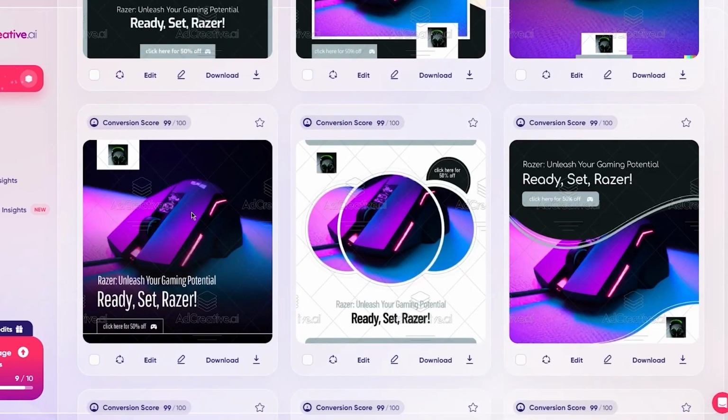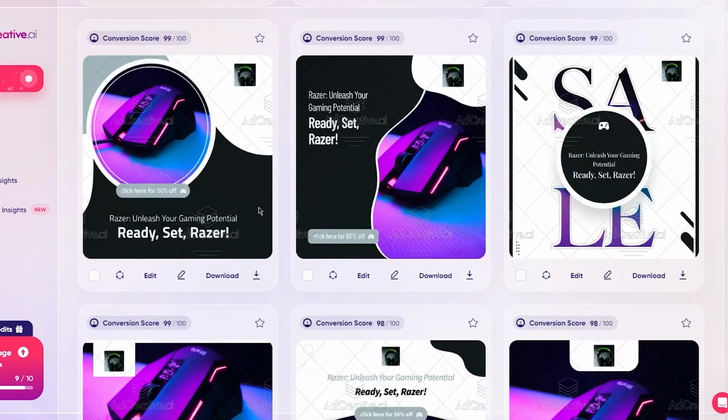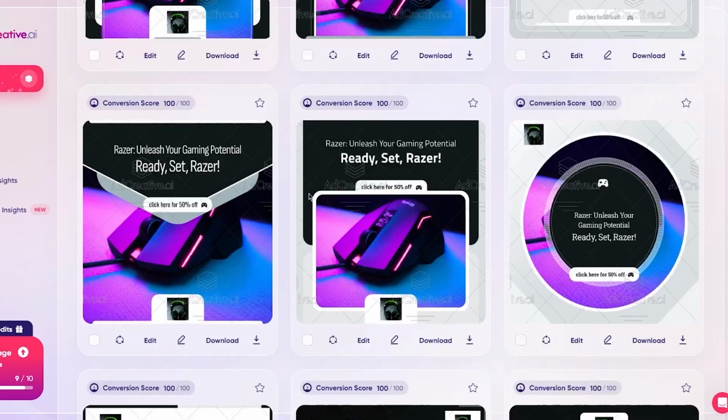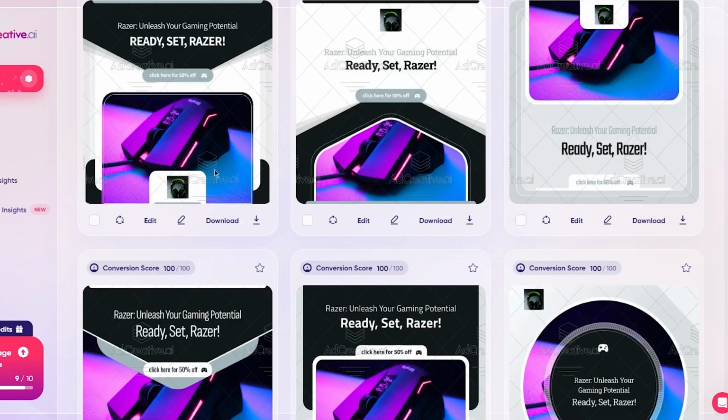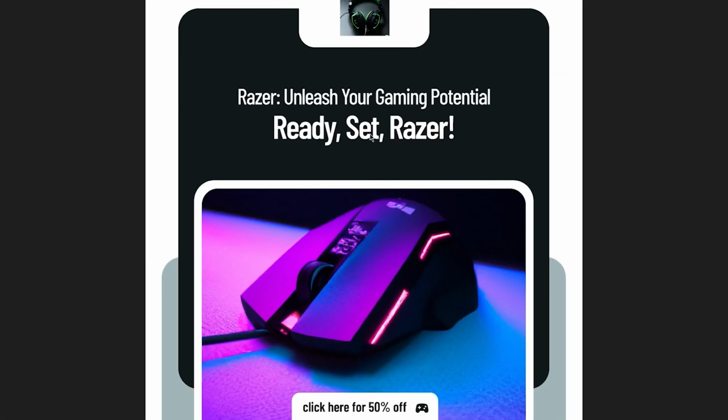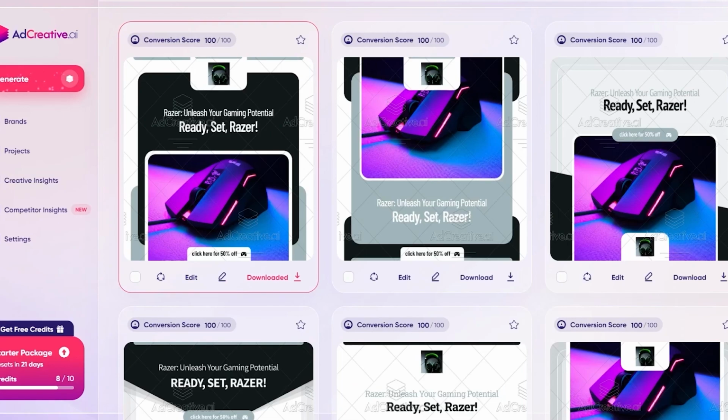So let me see which one looks acceptable. Yeah, this one looks pretty good, but that's hiding the product. Yeah, I'm just going to go with this one with the most conversion rate. And once you like an image, just click on download, and obviously it's going to download it as a PNG file in the top right. So as we open it up, look at that, it looks just like that. Pretty incredible, pretty great stuff.